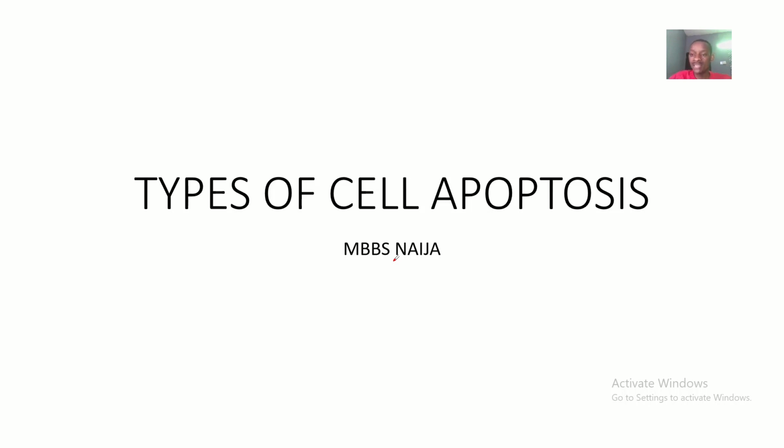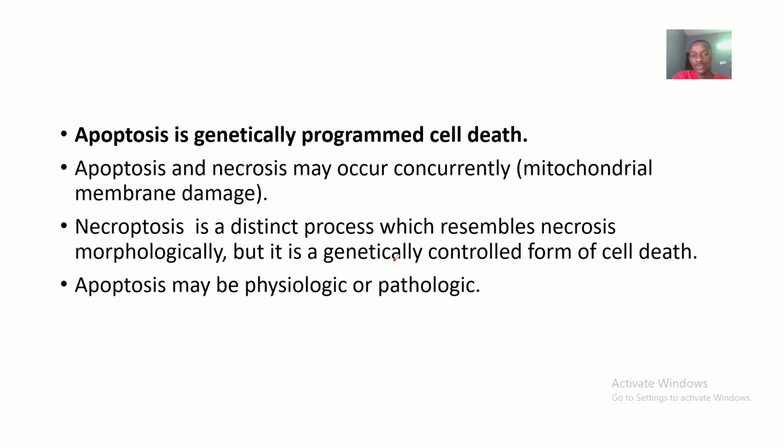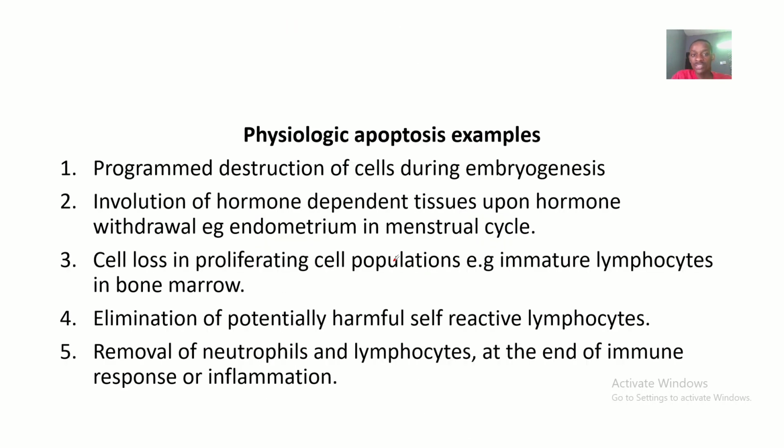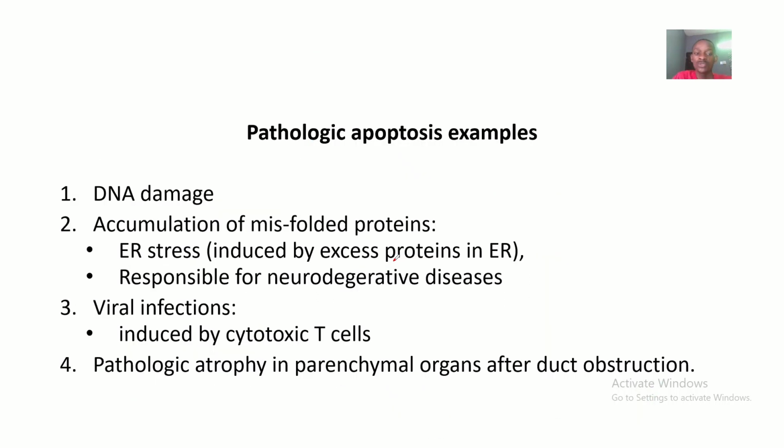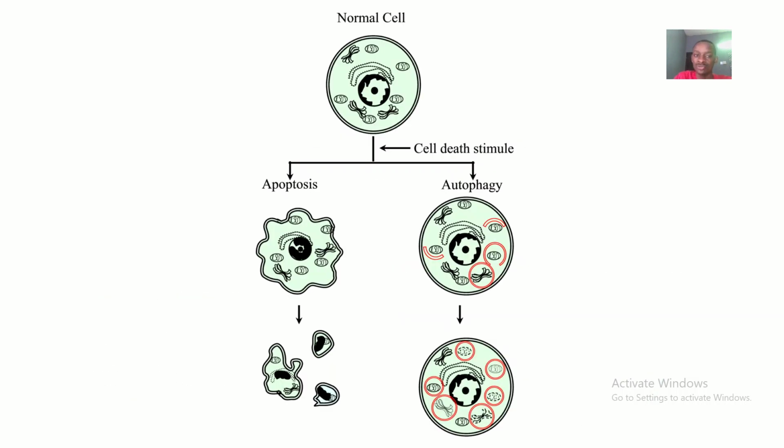If a cell is dying via the programmed way of death, that means it is arranged. Now this arrangement could be the natural arrangement, or it could be arrangement due to a disease condition. Do you understand? So it's just as simple as that. Types of cell apoptosis: we'll be defining what apoptosis is, and we'll go on to talk about the natural apoptosis, which we also call the physiological apoptosis. I'll also be talking about the pathological apoptosis, which is basically disease induced.